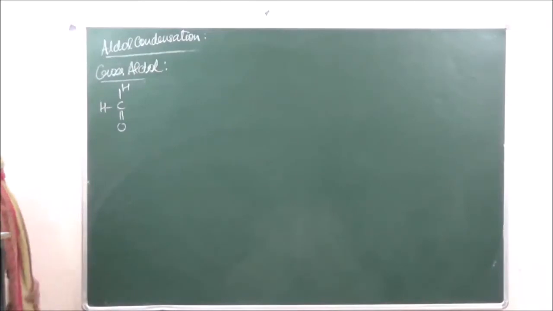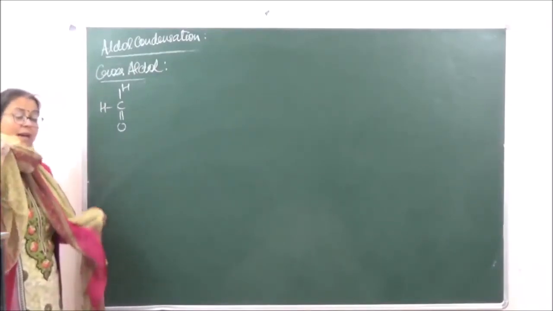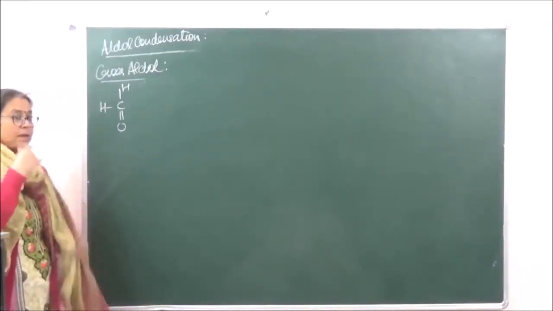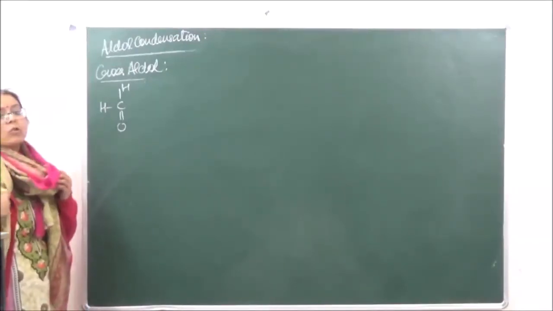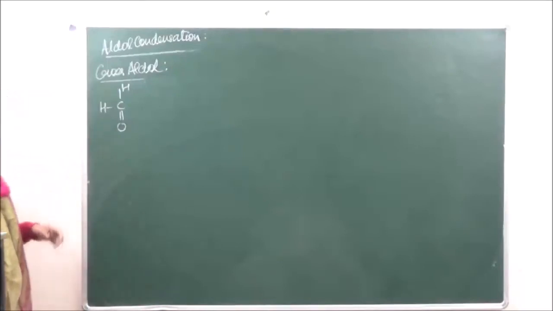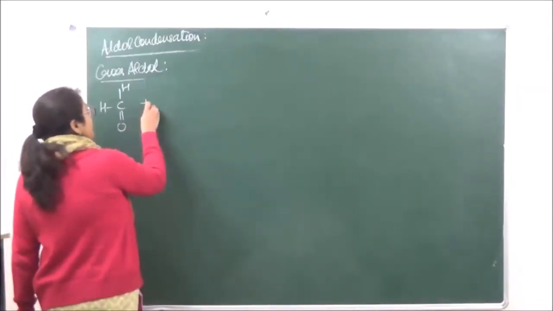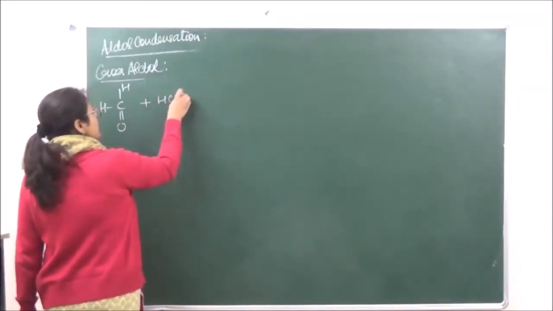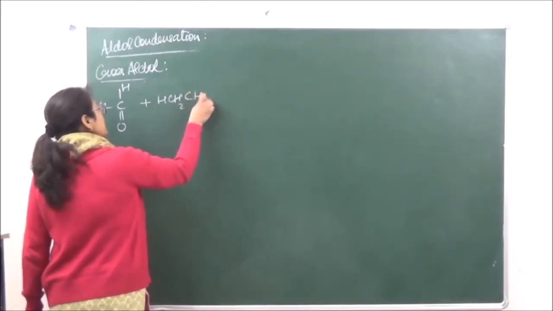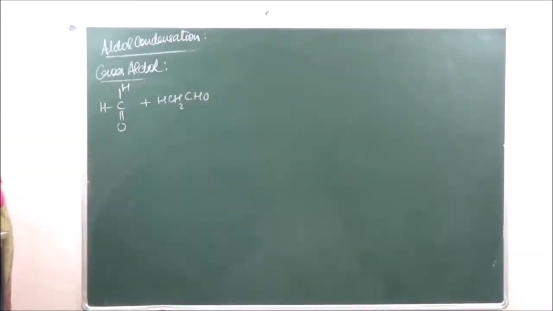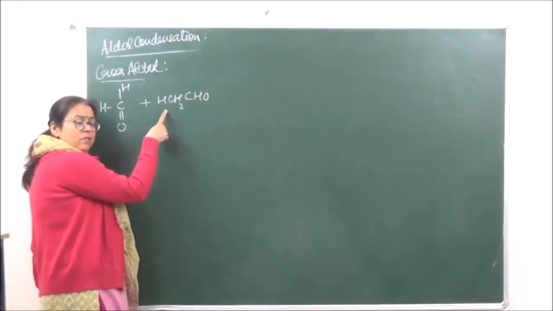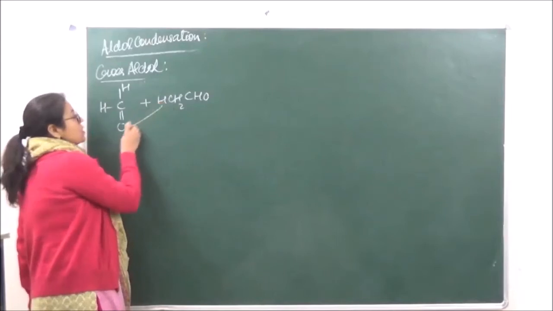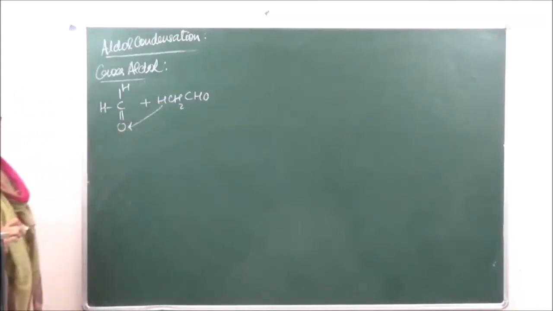We've already studied that compounds which do not have alpha hydrogen will not participate, right? If we're taking two molecules of formaldehyde, then aldol condensation cannot take place. But if we're taking one formaldehyde and the other one which we are taking is acetaldehyde, then cross-aldol condensation can take place because it will be the alpha hydrogen of the acetaldehyde which is going to participate in the reaction. So this hydrogen went here, okay?